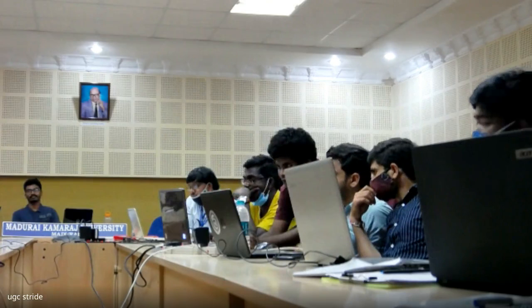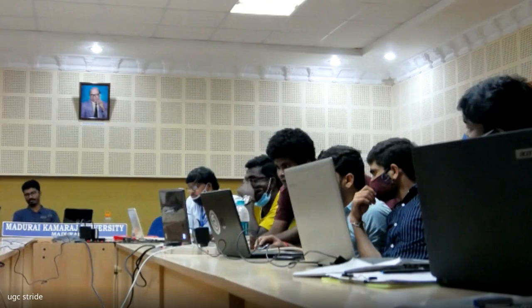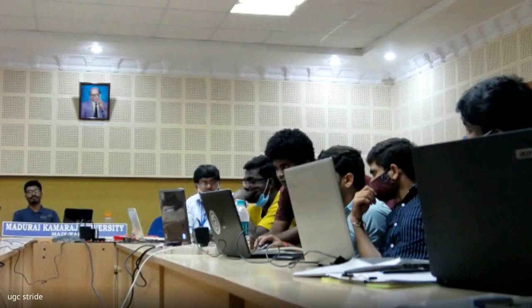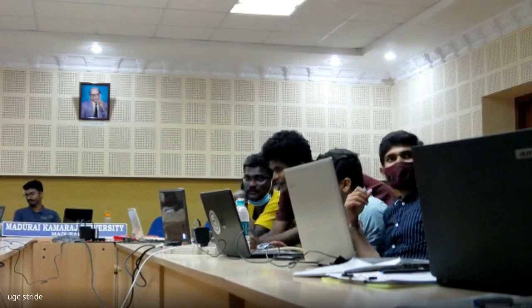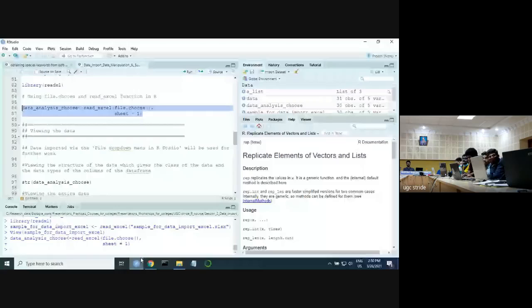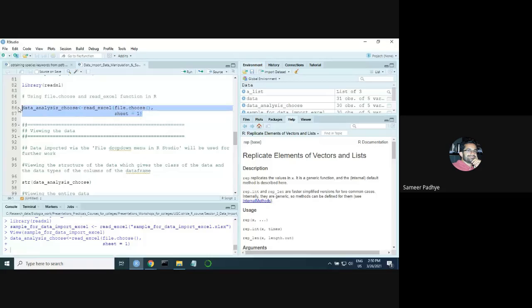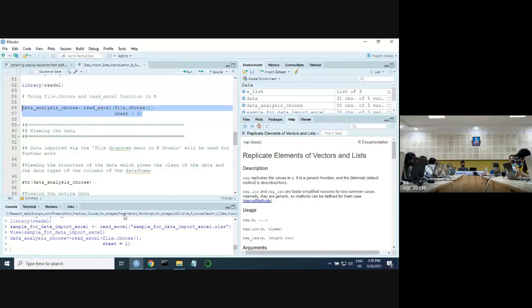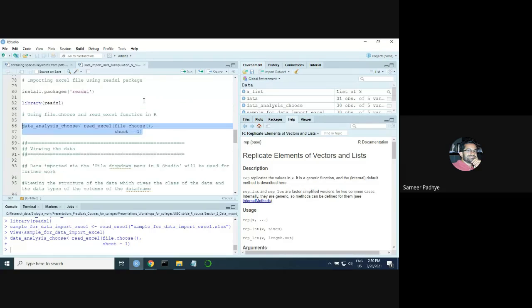The people who are getting the warning message, it means their package has been successfully imported. So for the people who got that message in yellow color, Warning message, you run this command for the people who imported read_excel library properly.